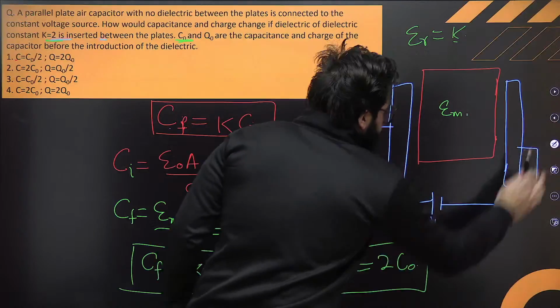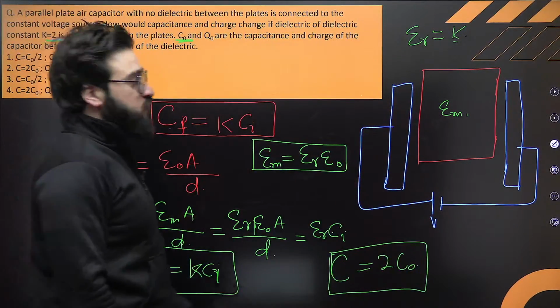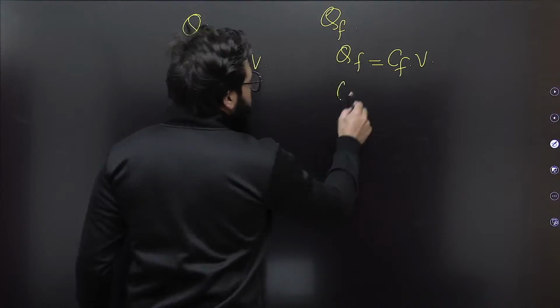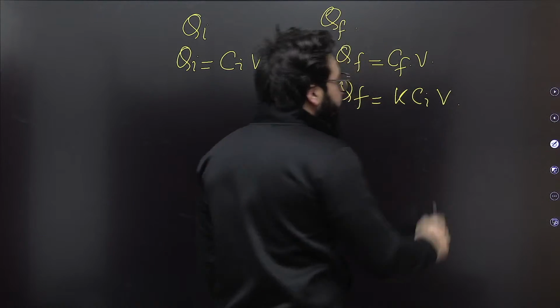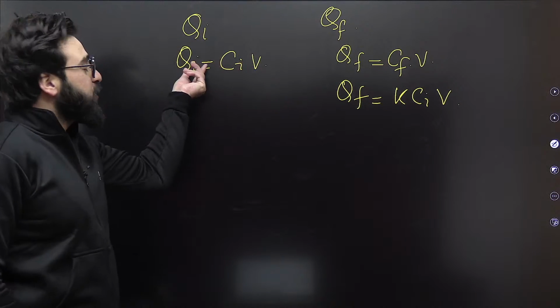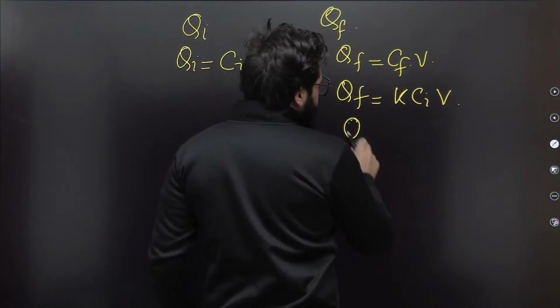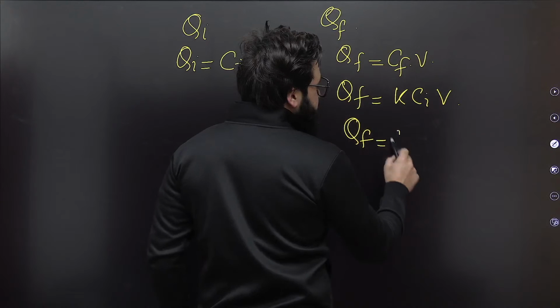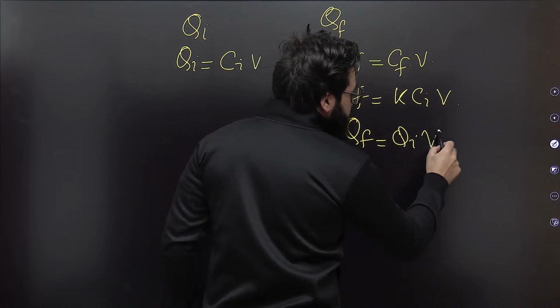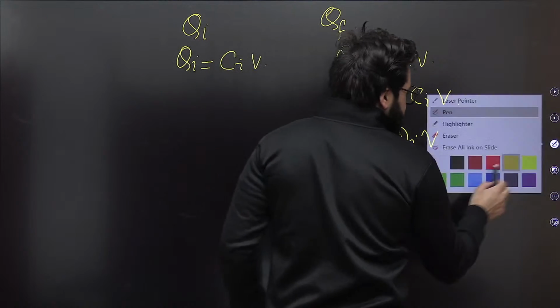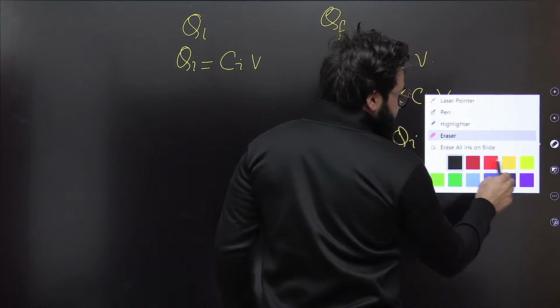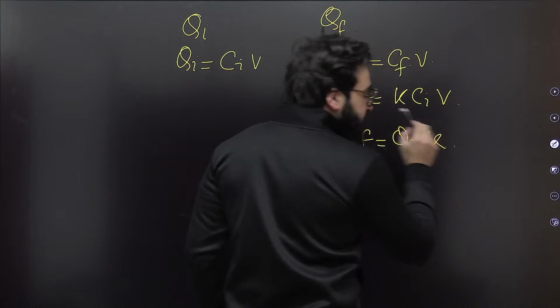Okay? You tell me one thing. What is this Cf? You'll say, sir, this Cf is K times of Ci. Just put it over here. So Qf will be exactly K times of Ci into this V. What is Ci into V? That is Qi. Can I put it over here? Qf will be exactly Qi into this K. Can I just write it as it is? This will be K, 100%.